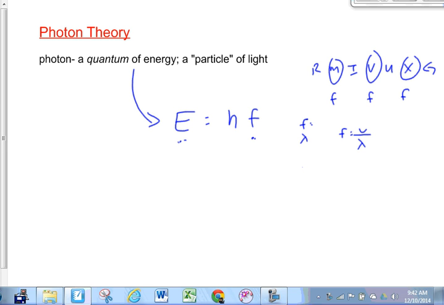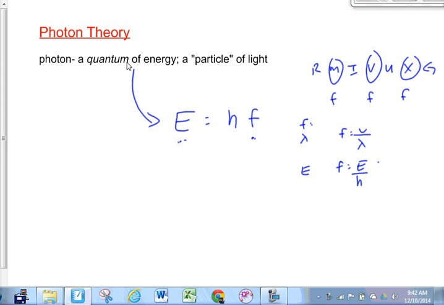And I told you that if you were given a certain energy of light, you could also determine what kind of EMR it was. Well, you'd use this equation to solve for frequency based on the energy of the light, calculate the frequency, and then compare it to the frequency ranges that you remember. So the energy of the light is related to the frequency. The higher the frequency, the higher the energy. E is equal to h times f.